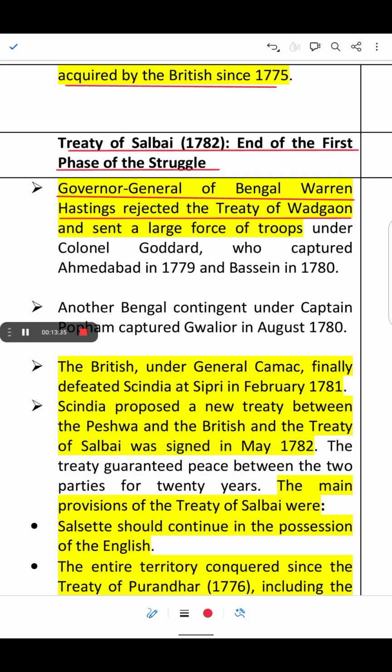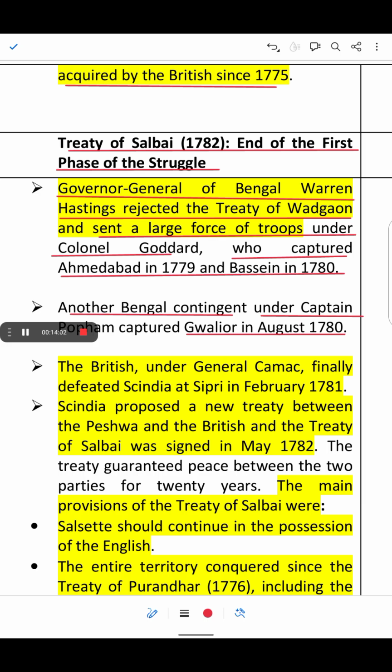Also, Warren Hastings sent a large force of troops under Colonel Goddard, who captured Ahmedabad in 1779 and Bassein in 1780. Another Bengal contingent under Captain Popham captured Gwalior in August 1780.